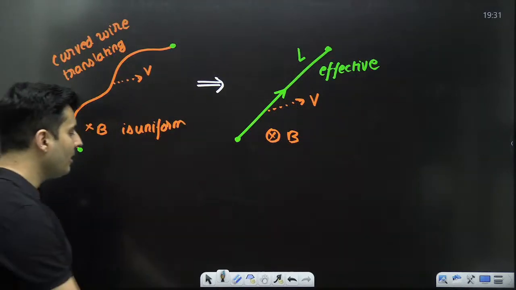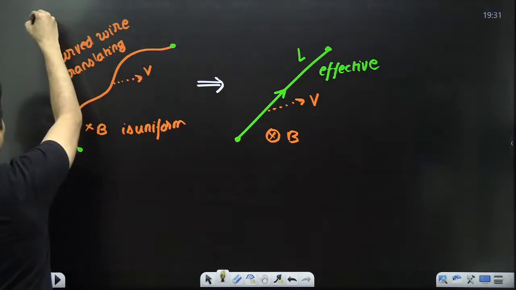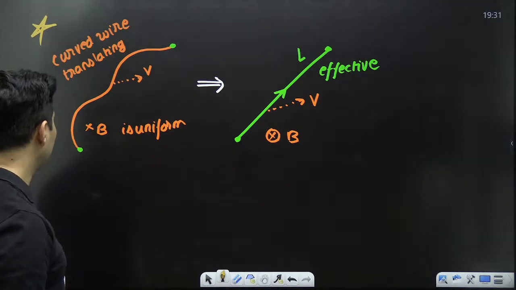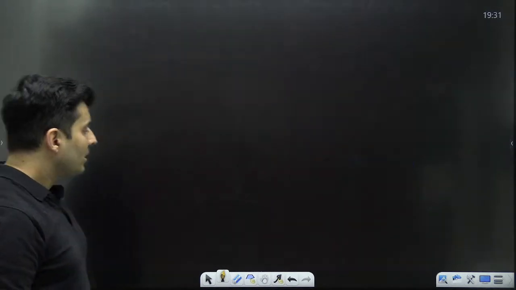Okay, so this property is very, very important. So I am putting a star mark over here. This is a very important property. Now, there is one more formula which you need to remember for a rotating rod.